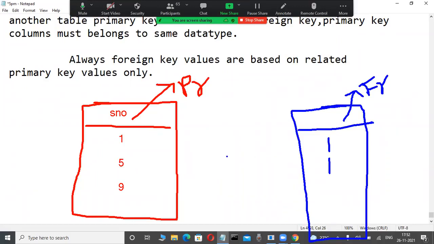But that duplicate 1 is available in the primary key? No, not available. Again I try to insert 1. Yes, possible. But is the duplicate data available in the primary key? No. Again 2 is inserted. Okay, 5 is inserted. Yes. Again, a second time 5 is there. That second 5 is available? No. That's why observe here: yes, foreign key values are based on primary key values.